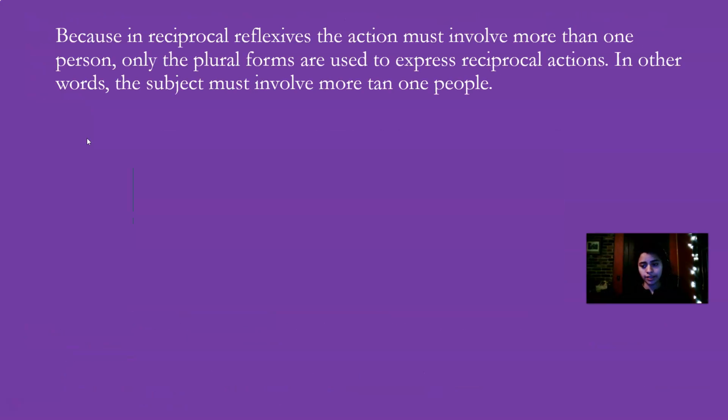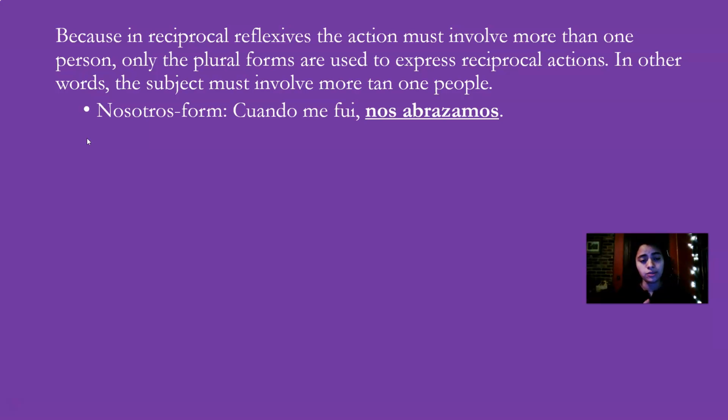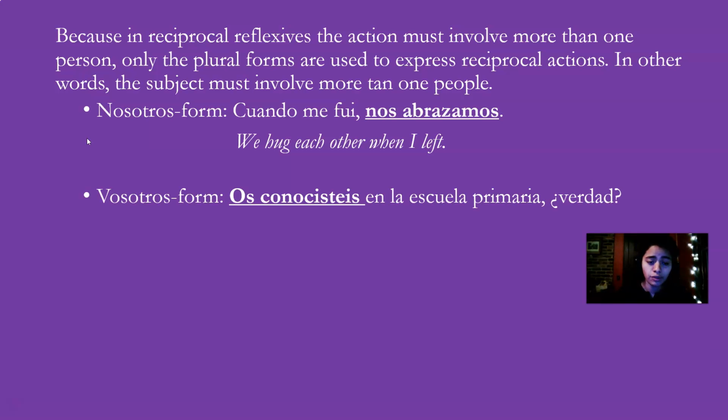So if the subject is performing the actions to each other, the subject involves more than one person. So only the plural forms are used to express reciprocal actions. In other words, the subject must involve more than one person. So you just use the plural subject and the plural forms of the pronouns. So for example, nosotros form, cuando me fui nos abrazamos. We hugged each other when I left. Vosotros form, os conocisteis en la escuela primaria, ¿verdad? You met each other in primary school, right?